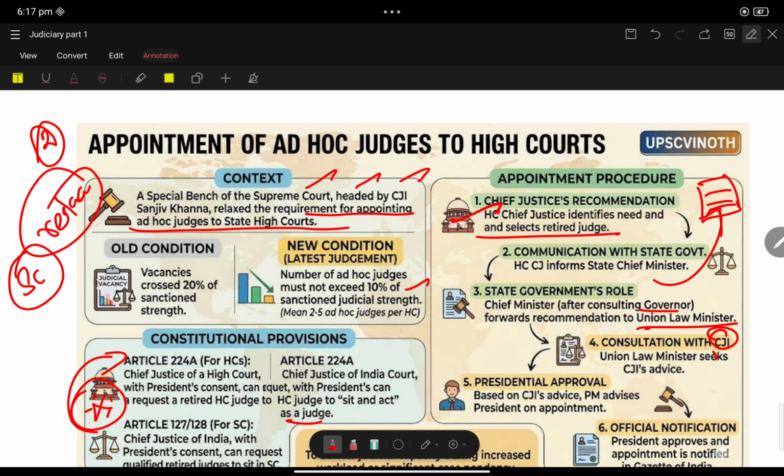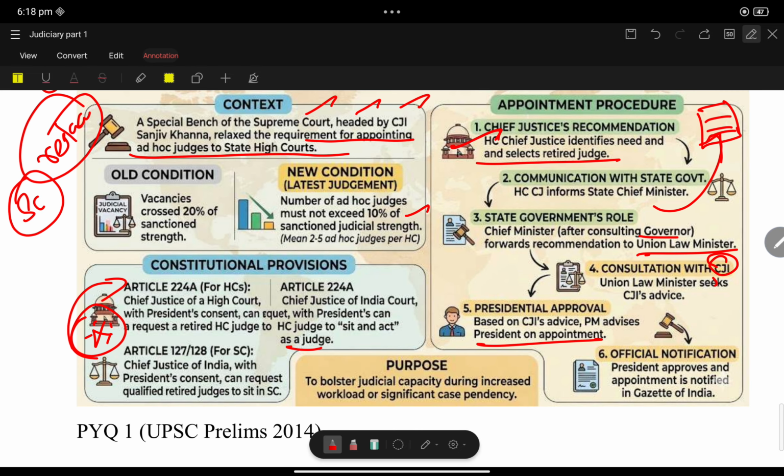Finally, it goes for the President's approval. You know that the President's approval is based on the Prime Minister's advice. After the official notification is released, it is upon the President's approval. This is the appointment procedure.